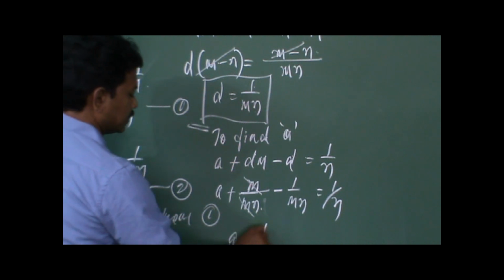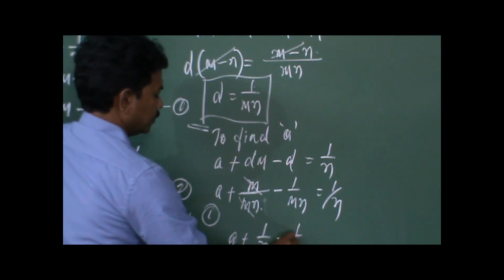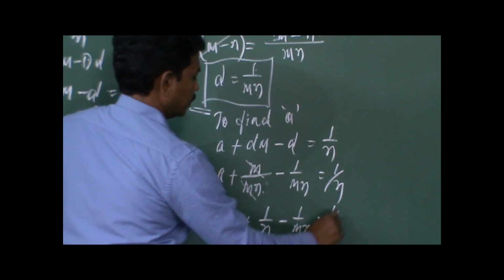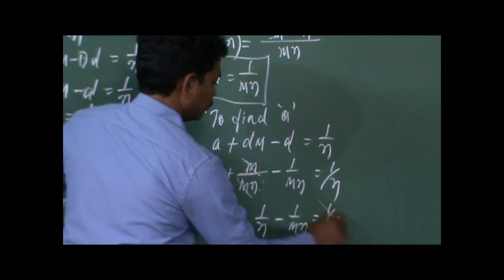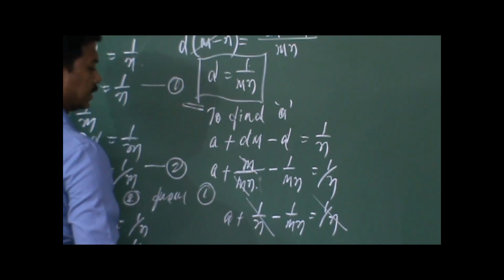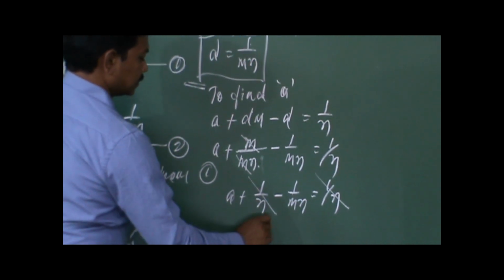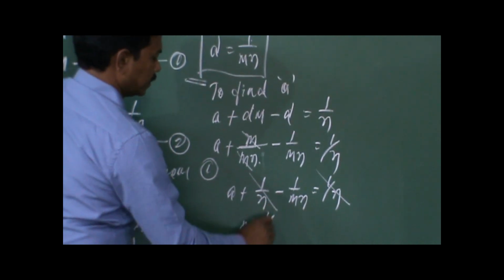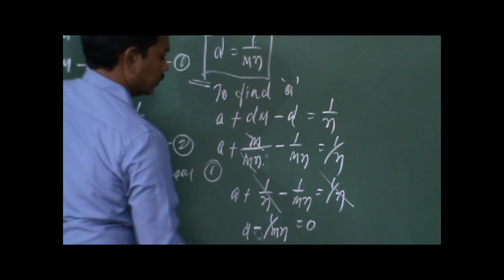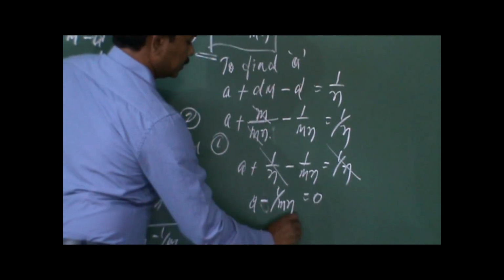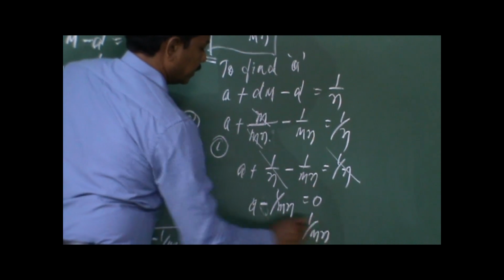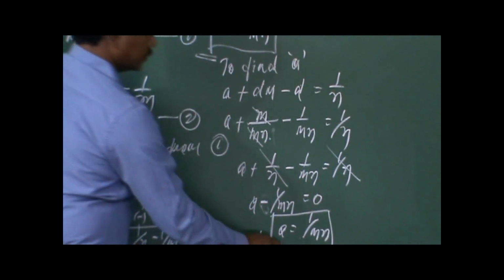So a plus 1 by n minus 1 by mn is equal to 1 by n. So here again 1 by n is going to get cancelled. So a minus 1 by mn is equal to 0. So therefore a is equal to 1 by mn. So the value of a is 1 by mn.